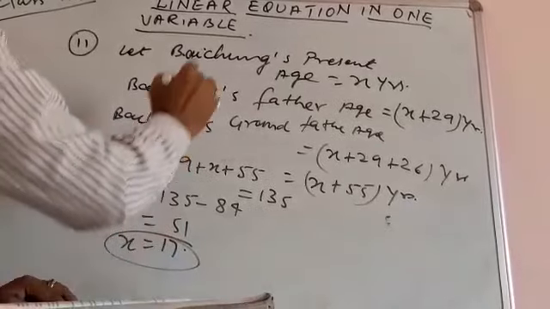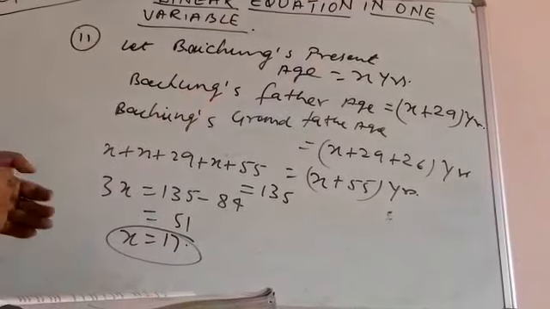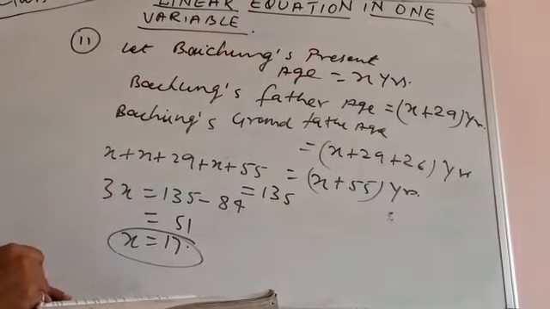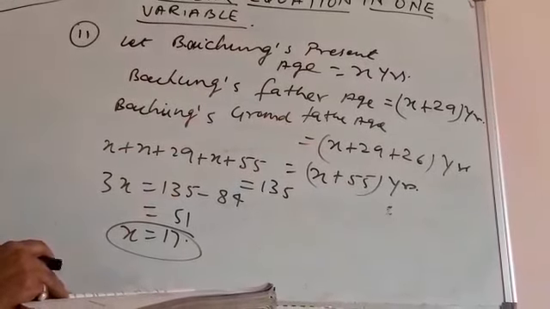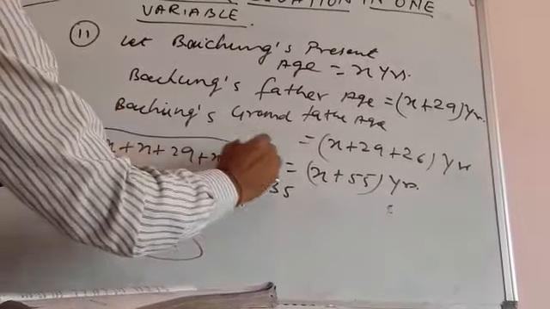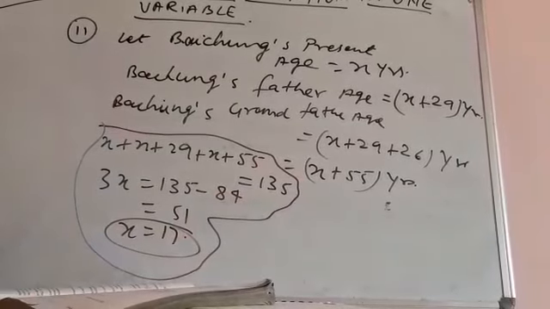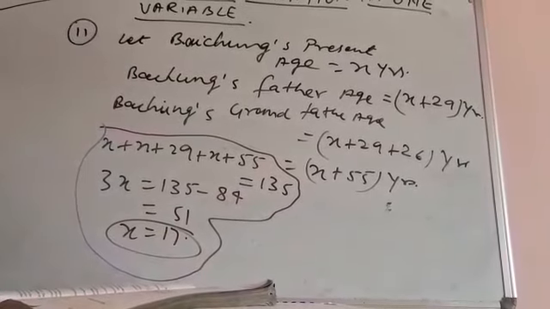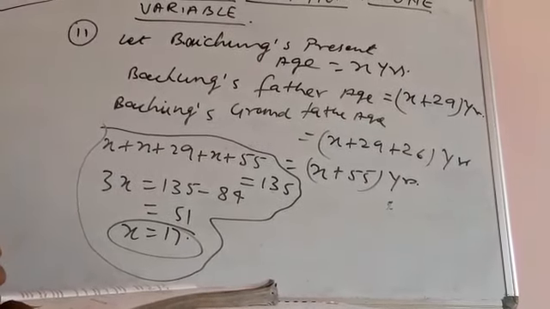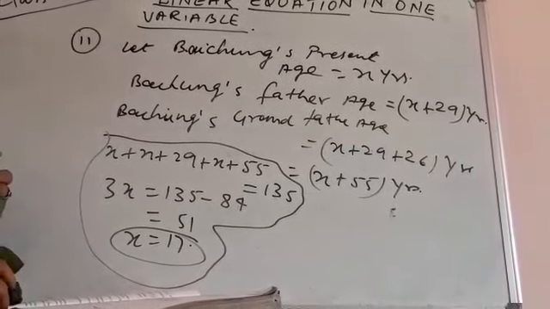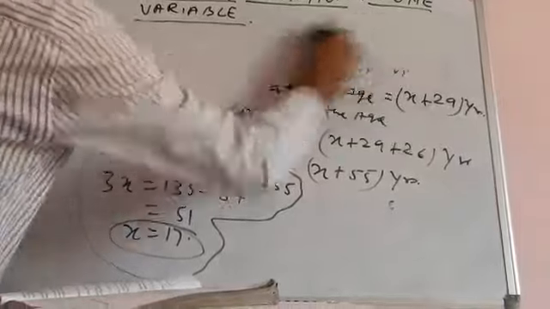So what is the x we have? Baichung's present age is X, which is 17 years. Baichung's father is 17 plus 29, which gives you 46 years. And 17 plus 55 is Baichung's grandfather's age. So this is all about question number 11. It was an interesting question. What's important, what's the challenge here? We need to make this equation. So this is all about question number 11.